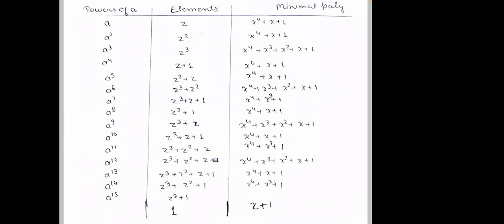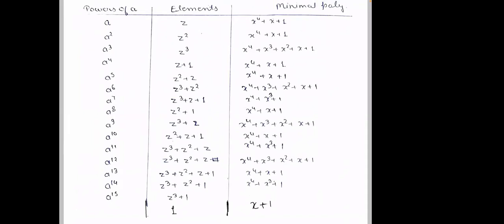So you are working in the 2 power 4 field with 16 elements, yes sir. Then what are the factors? Of course, you are looking at x power 15 minus 1 and its factorization, right? Yes sir.